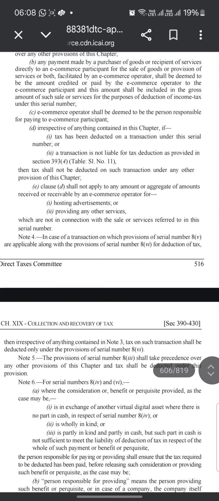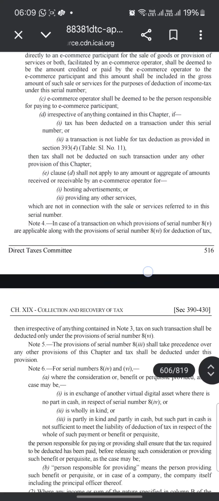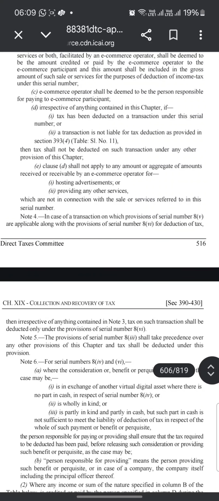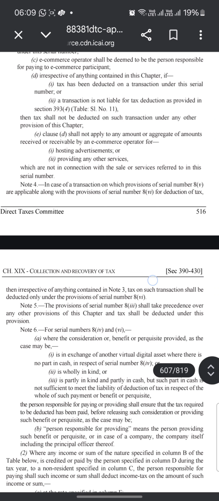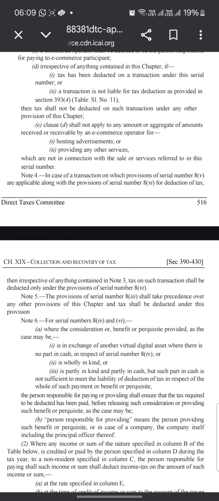The e-commerce operator shall be deemed to be the person responsible for paying e-commerce participants, irrespective of anything contained in this chapter. If tax has been deducted on the transaction value under this serial number, and the transaction is not liable for tax deduction as provided in section 392, sub-section 4, serial number 11, then tax will not be deducted on such transaction under any other provision of this chapter.